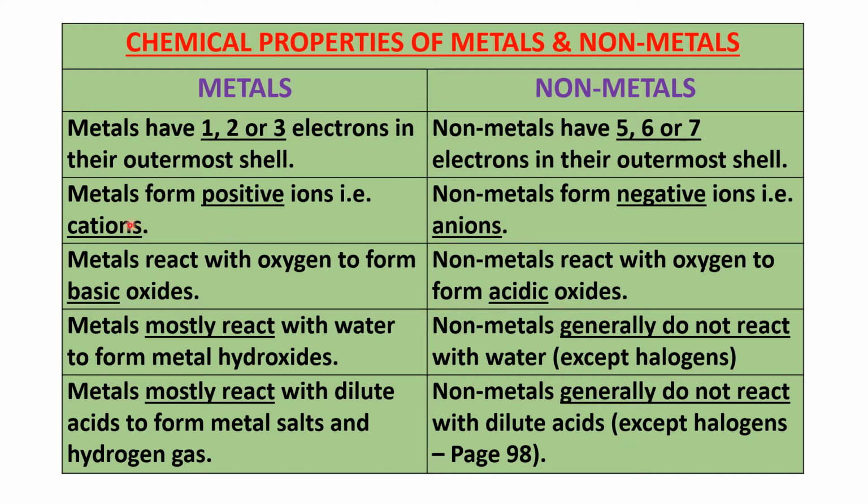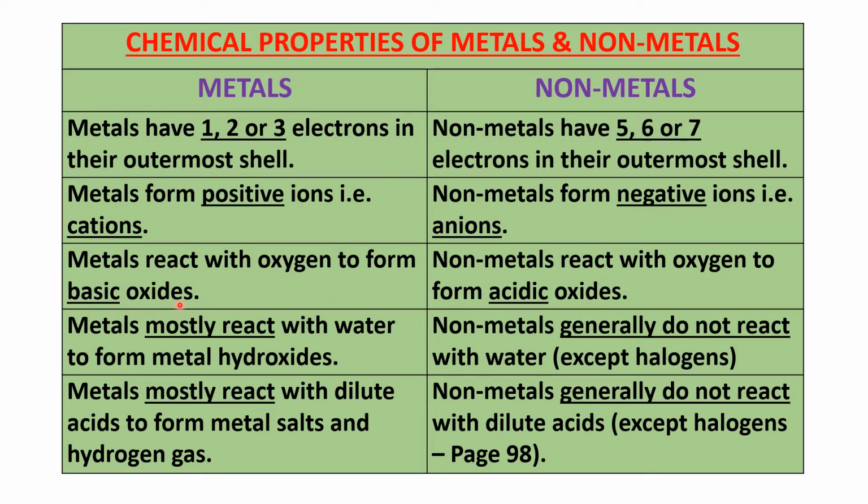And that's why, as we learned, during electrolysis, cations go towards the cathode and anions go towards the anode. Cathode is which electrode? The negative electrode. And anions go to which electrode? The positive electrode. Clear?